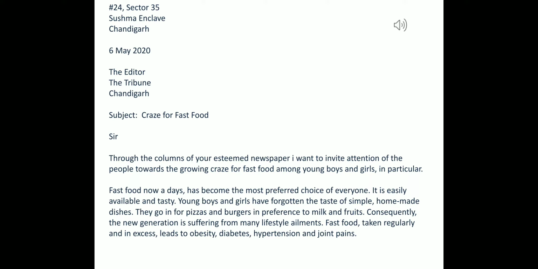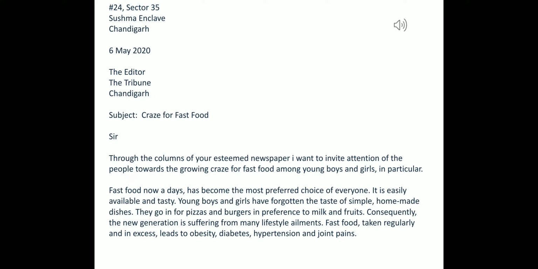Then comes the second para, and for starting the second para you can leave one line gap, and then you have to develop your topic. Here my topic is craze for fast food. See how I have developed my topic; the same way you have to develop. I started: fast food nowadays has become the most preferred choice of everyone. So I gave one line in general describing the topic. It is easily available and tasty. So I told why it is a preferred choice, because it is easily available and people find it tasty also.